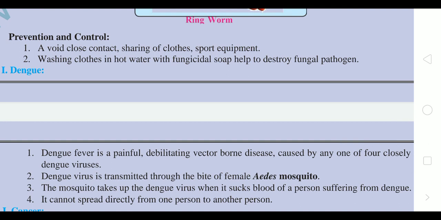Vector is needed. There is no specific drug treatment available for dengue, and that's why the important treatment is just prevention only. So preventive measures, as we have studied in malaria, are the same: clean the mosquito breeding places, remove stagnant water, use mosquito repellents and nets.